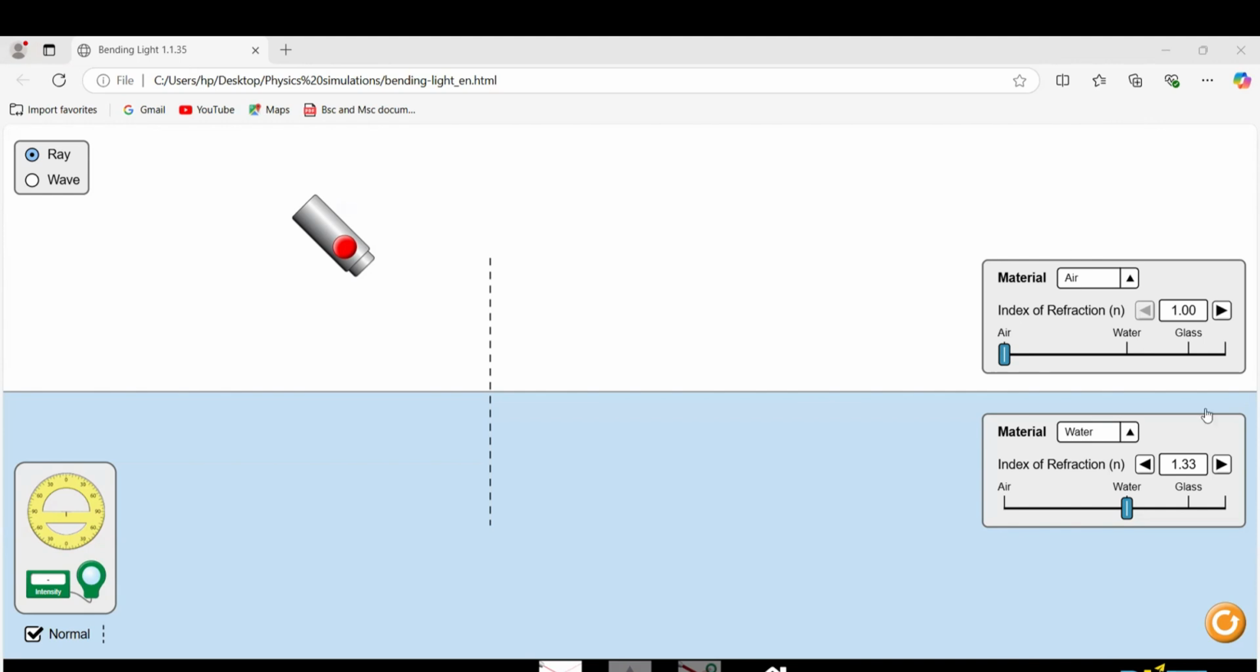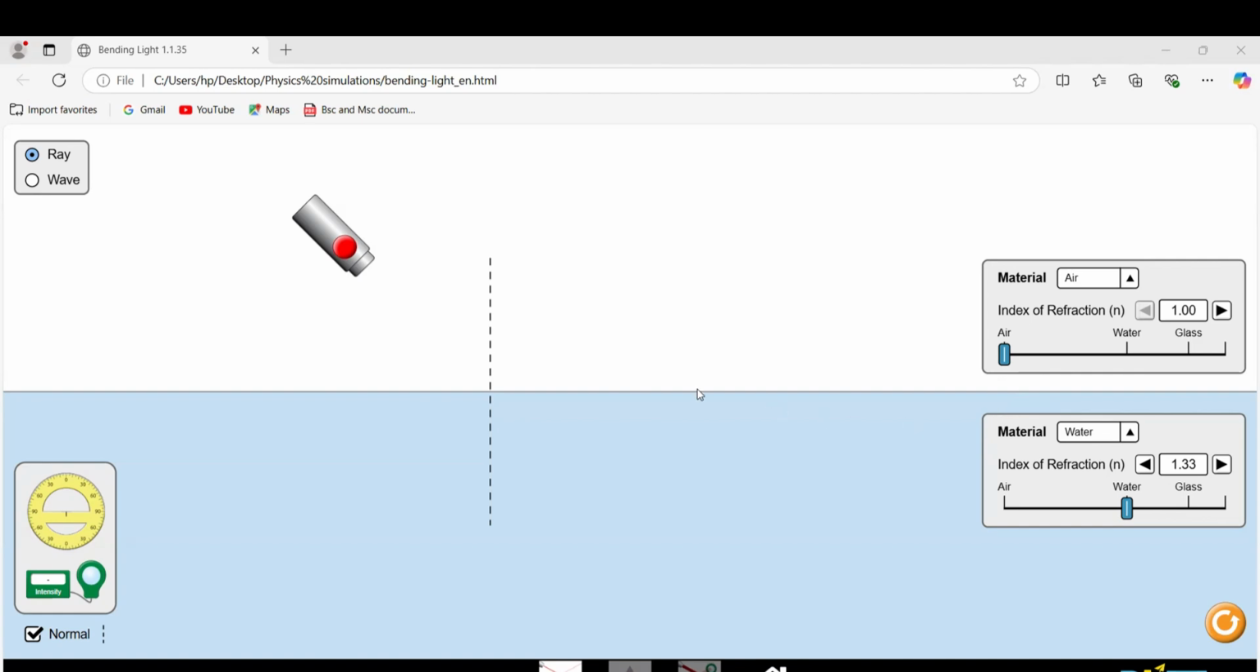That means these two interfaces, which are found on the right side of the display, help us to adjust the medium for the propagation of the light wave. The interfaces in the top left part of the display enable us to generate light as either a ray or a wavefront.